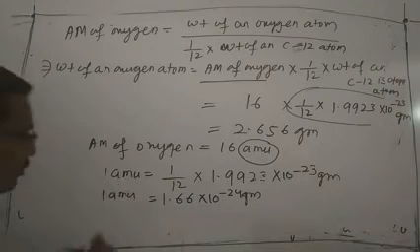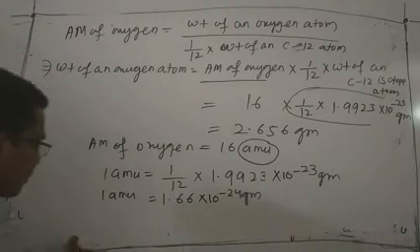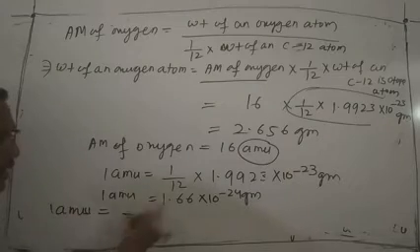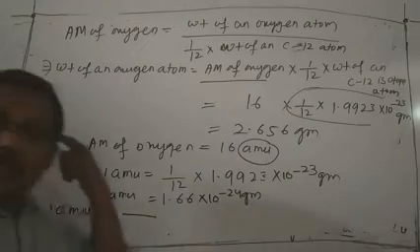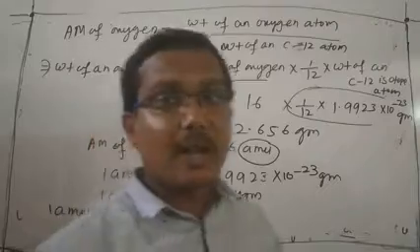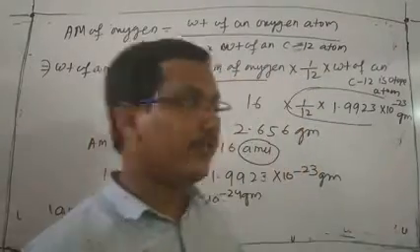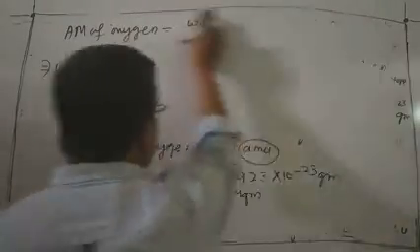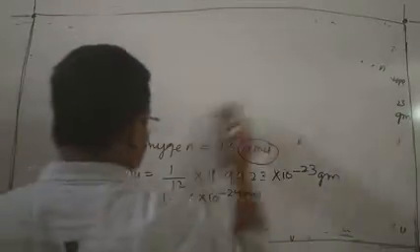Sometimes a question will ask you 1 M is equal to this, so we can write 1.66 into 10 to the minus 24 gram. Sometimes the question will also ask what is AMU.